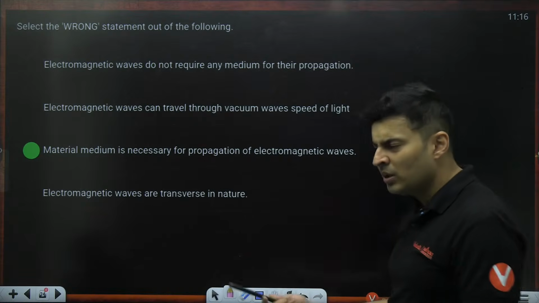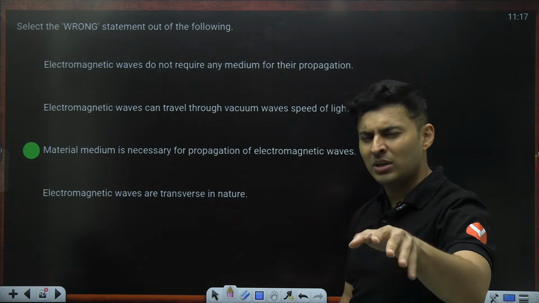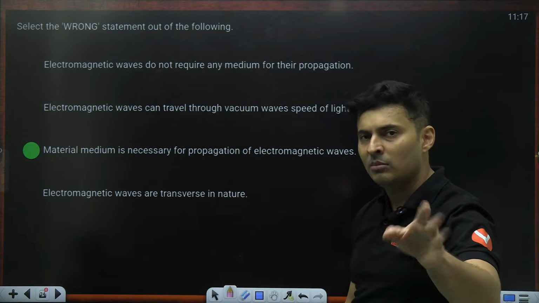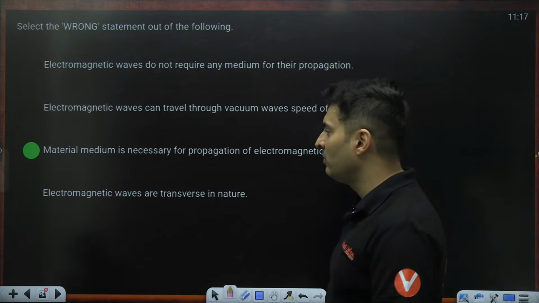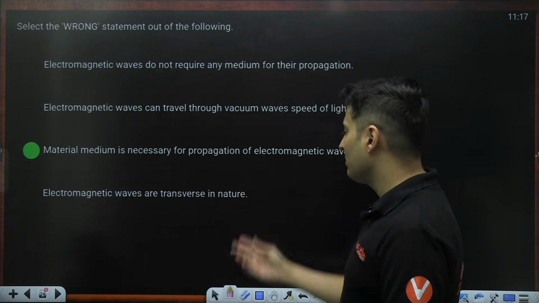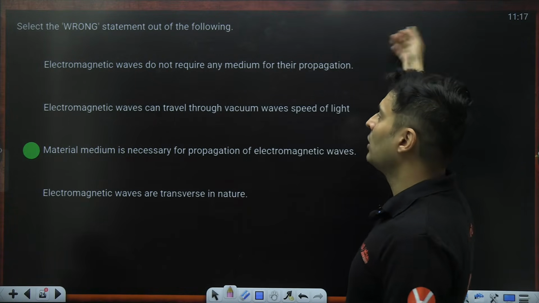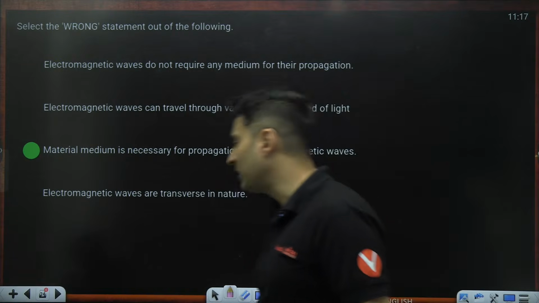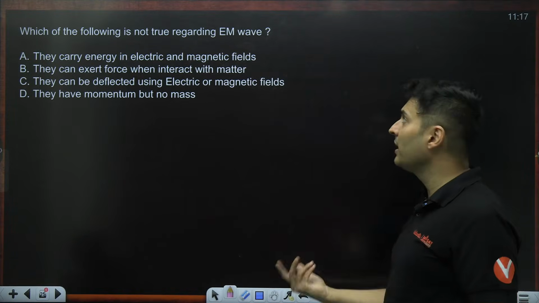Okay. Material medium is necessary for propagation. That is wrong. You don't need material. Material is there, okay, bro. I will still go through you, but I'll go a little bit slowly because you are matter. But otherwise, I can still travel. Don't underestimate the power of a common man. Okay. Electromagnetic waves are transverse, 100%. Electromagnetic waves can travel through vacuum. Yes. Electromagnetic waves do not require any medium. Perfect.